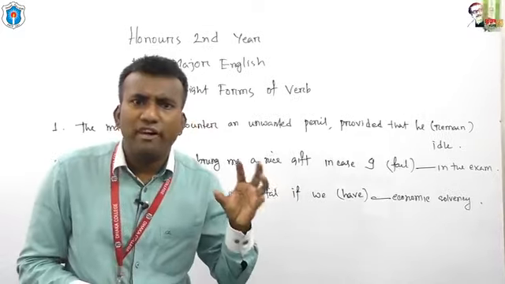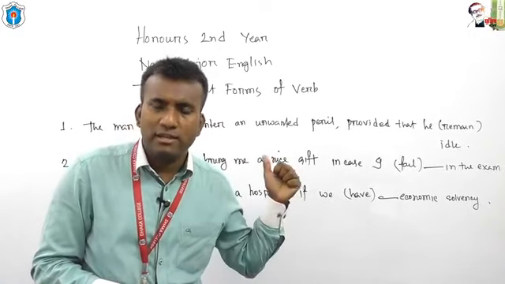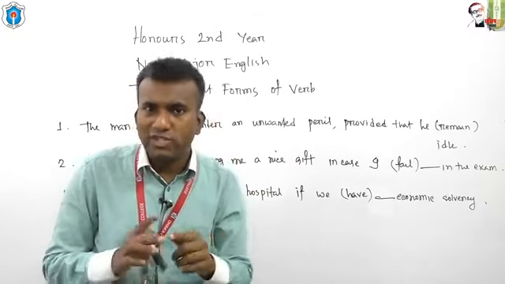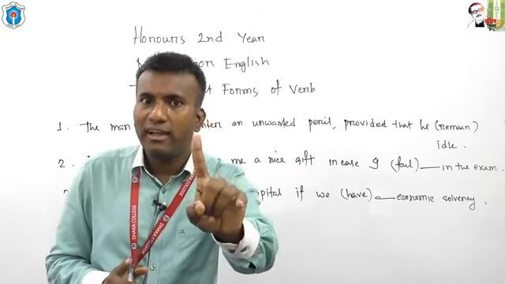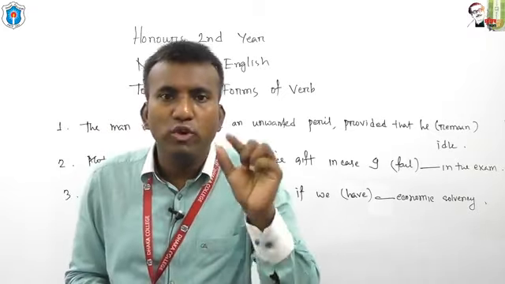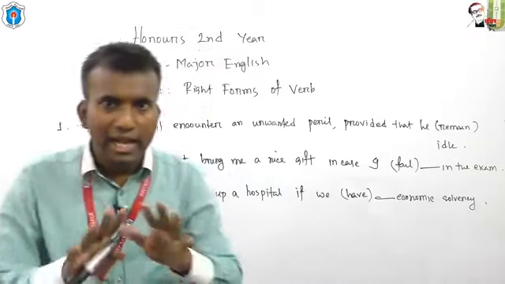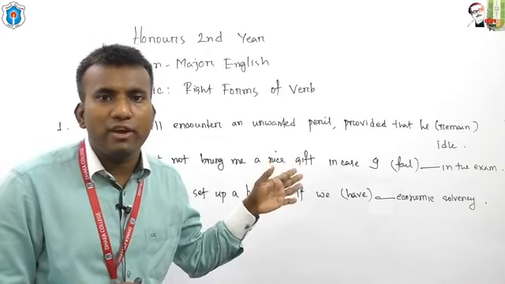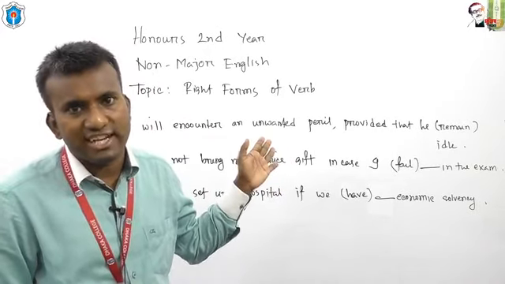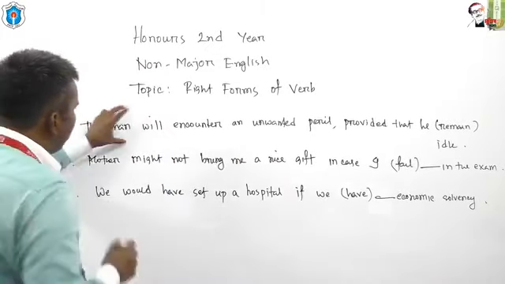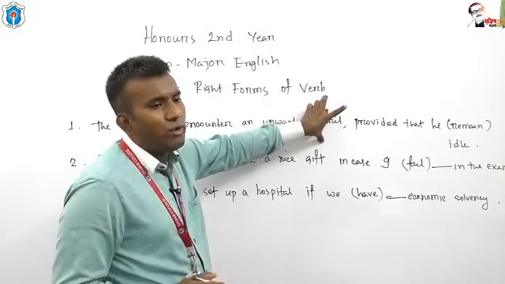Dear students of honors second year, in each of the conditionals you need two tenses. Actually I have given you one, and with the given one, you have to look for the other. Okay, and I have told you the pair of tenses suitable for three rules of conditional sentence. Look at, the man will encounter an unwanted peril.